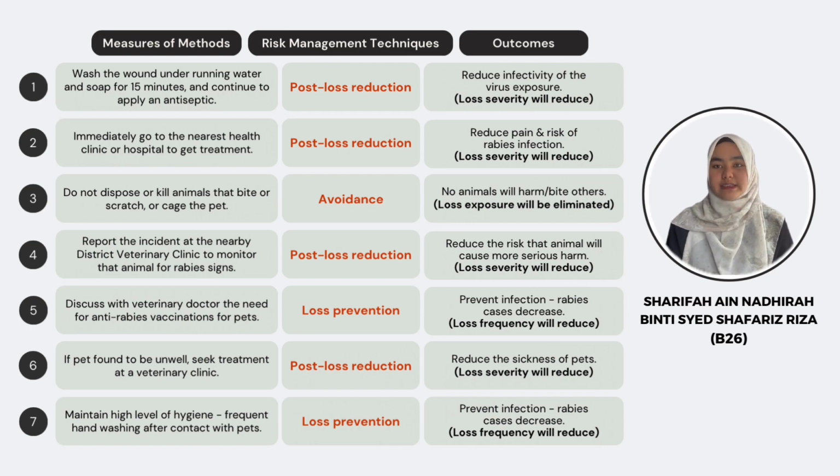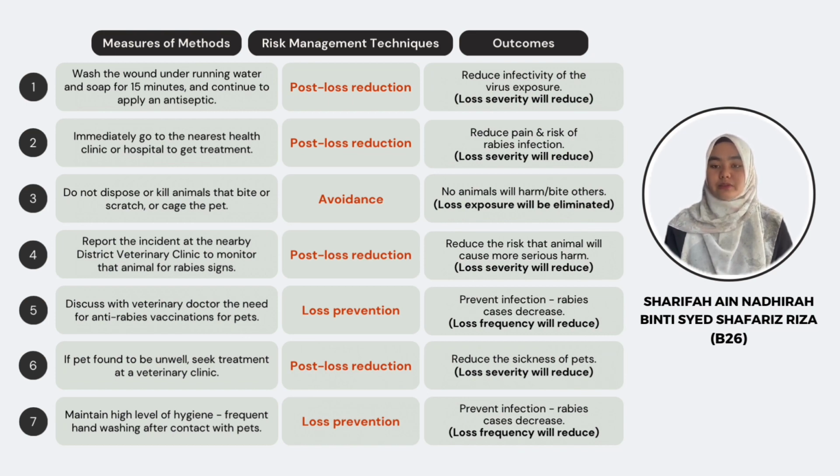The fifth step is, if you have a pet at home, discuss with a veterinary doctor the need for anti-rabies vaccination for pets. This method uses the risk management technique of loss prevention. This is because anti-rabies vaccinations help to prevent pets from being infected by the rabies virus, so the number of rabies cases will decrease. Or in other words, we can say that the loss frequency will reduce.